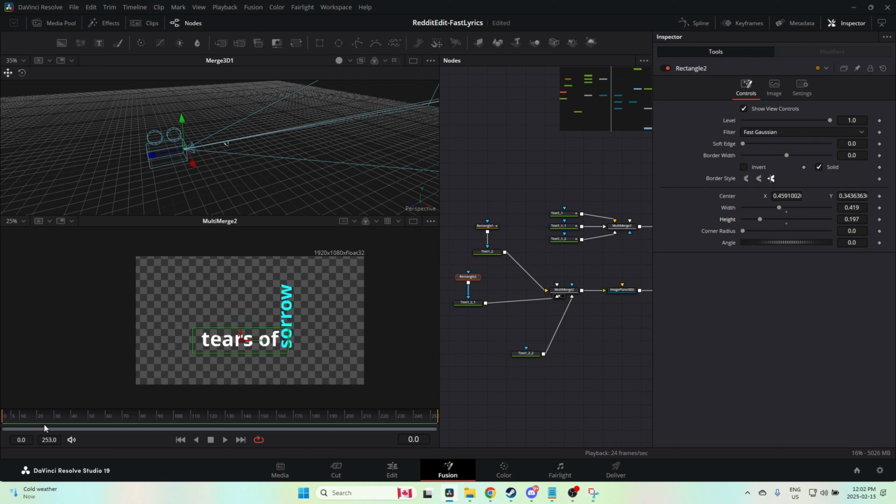Let's go back and see. This is where we're going to start. I'm just going to move two frames up. And I'm going to set a keyframe. We're going to bring this out.